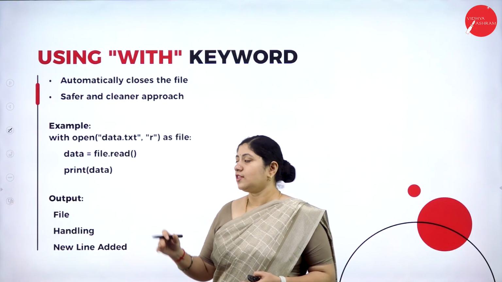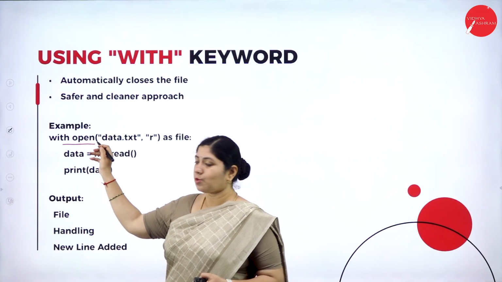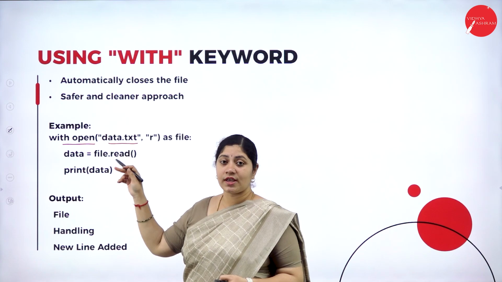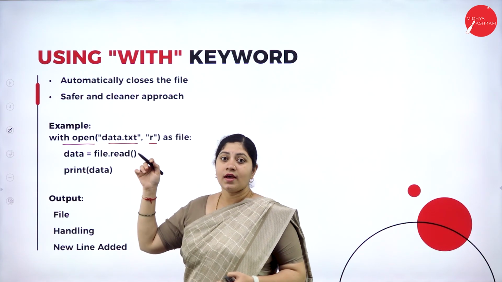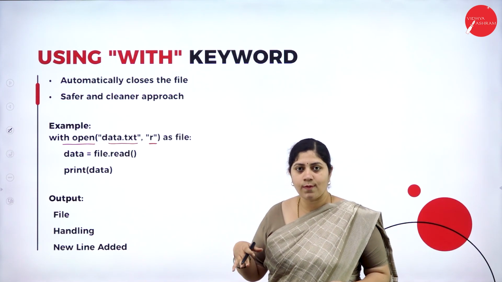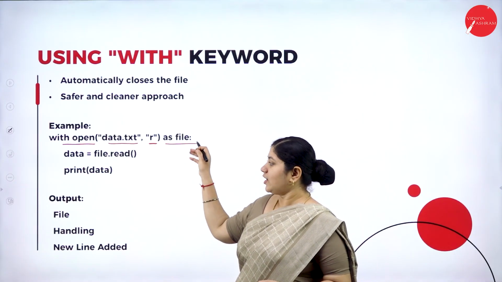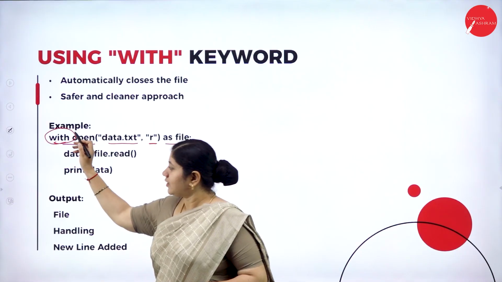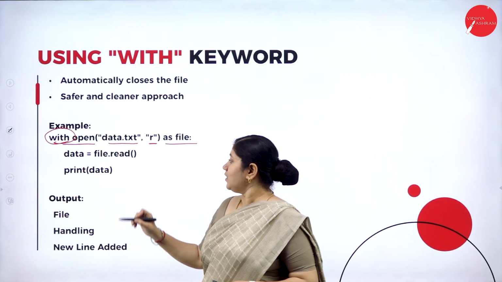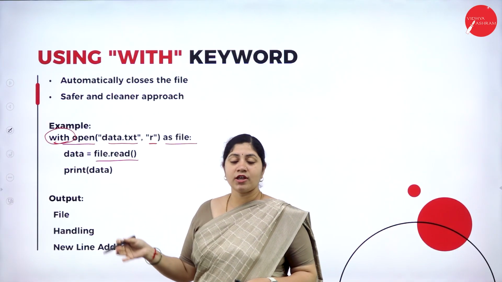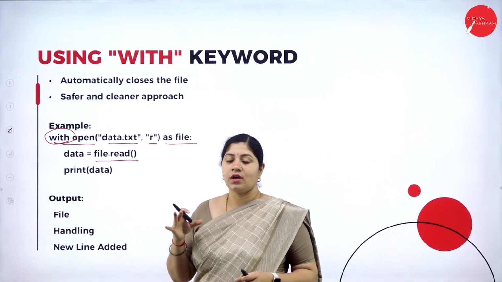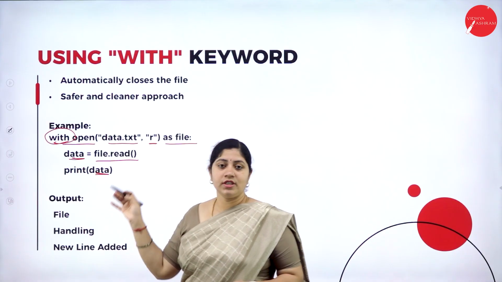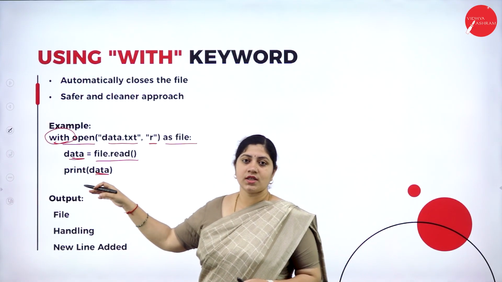So let's understand this with an example. We can see here with open followed by a file, that is data.txt, which is a text file, followed by r. We are considering a read operation, correct? As file. Okay, this is the line that we are utilizing with the keyword. All right, now we are defining that we need a read operation. Great. Finally, we are printing that read file which is stored in the data.